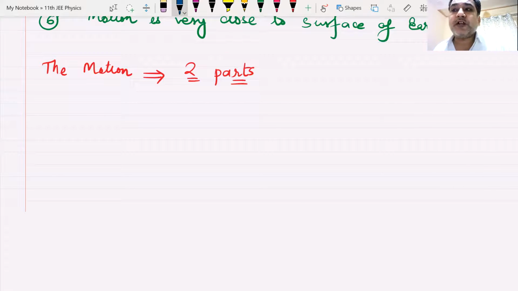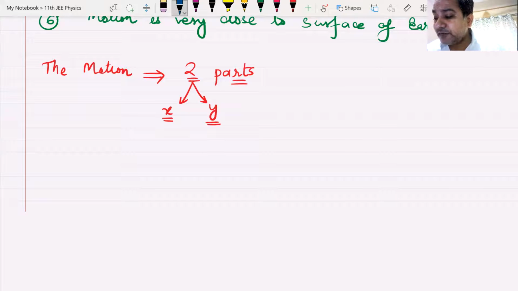Am I audible and visible to everyone? What are those 2 parts? The particle is moving in the XY plane, so we'll be breaking up the motion into the x-axis and the y-axis motion.